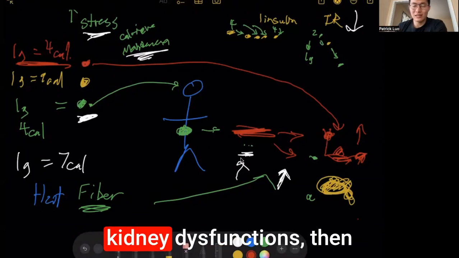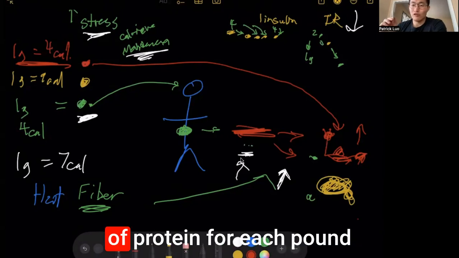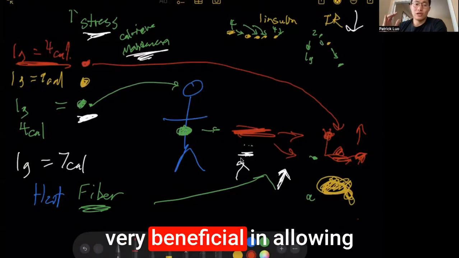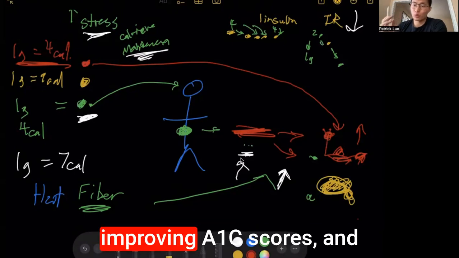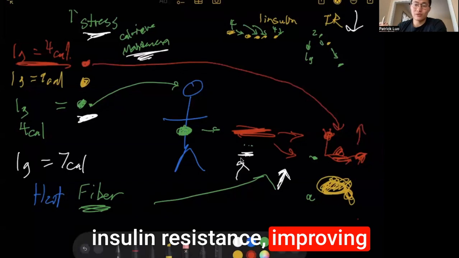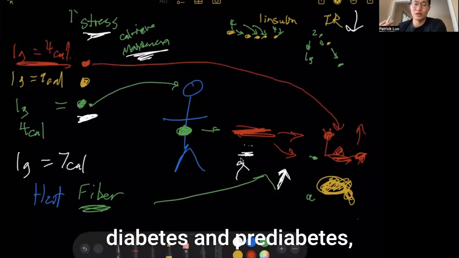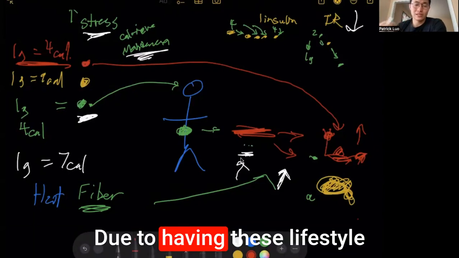A quick thing that I like to do, based on the research out there, presuming someone doesn't have any kidney dysfunction, is having about 1 gram of protein for each pound that they weigh. That is very beneficial in allowing their body to maintain its appropriate function, improving A1C scores, reducing insulin resistance, improving insulin sensitivity, and effectively reversing type 2 diabetes and prediabetes, because it can be reversed through these lifestyle factors.